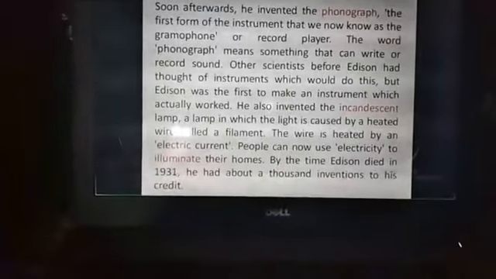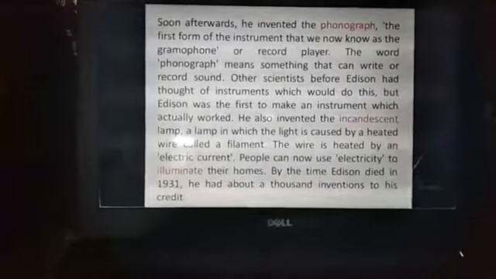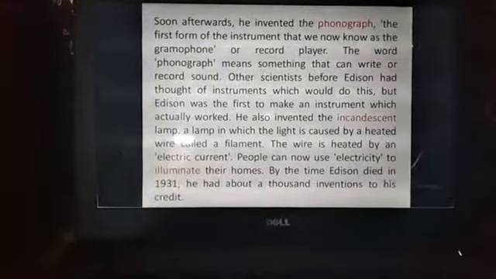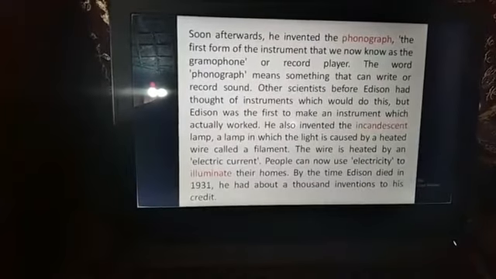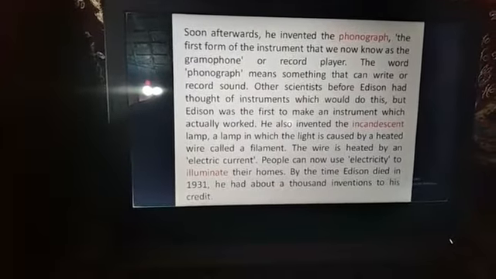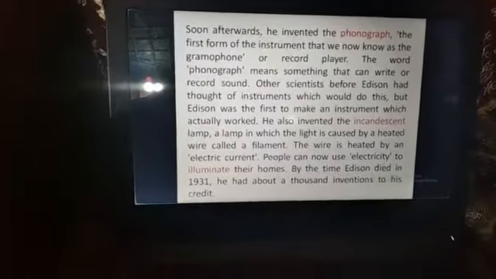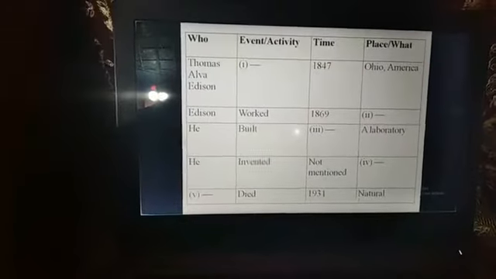By the time Edison died in 1931, he had about 1,000 inventions to his credit. That means he invented 1,000 things, and these are very important for our livelihood. Now we are going to information transfer and how we can fill the gaps.